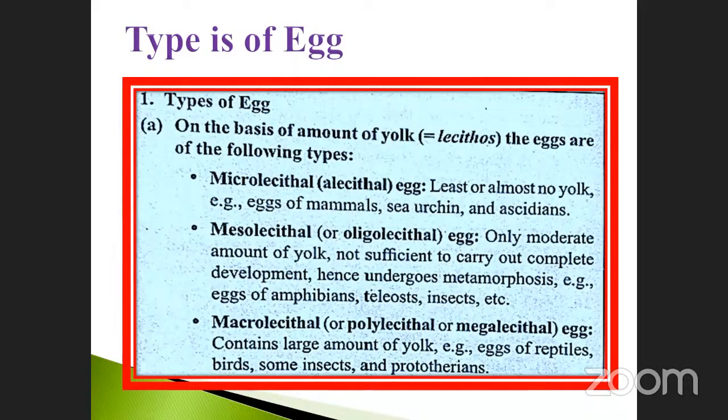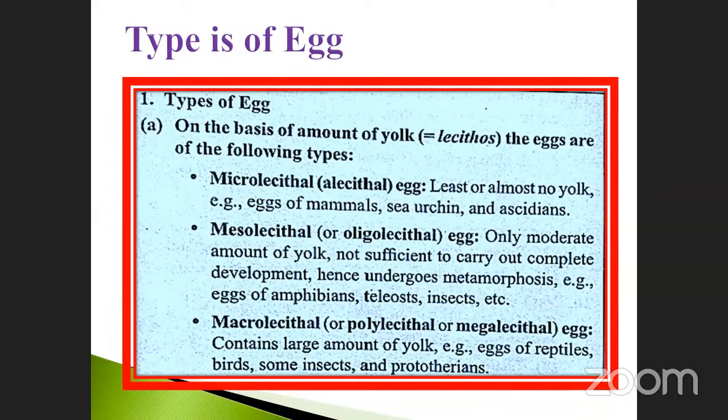Macrolecithal, polylecithal, megalecithal: the egg contains a large amount of yolk. Examples: eggs of reptiles, birds, some insects, and also prototherians. These are the megalecithal eggs. They have a large amount of egg yolk. Okay, this is very, very important.